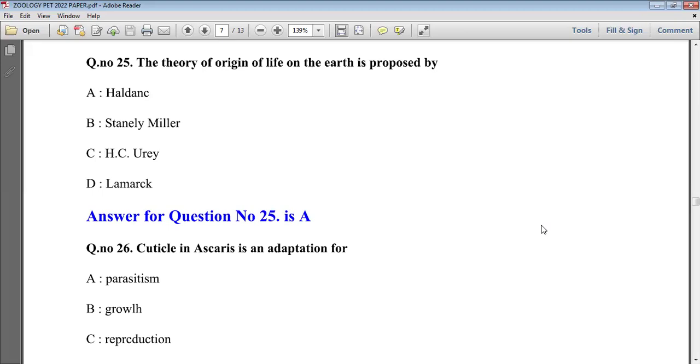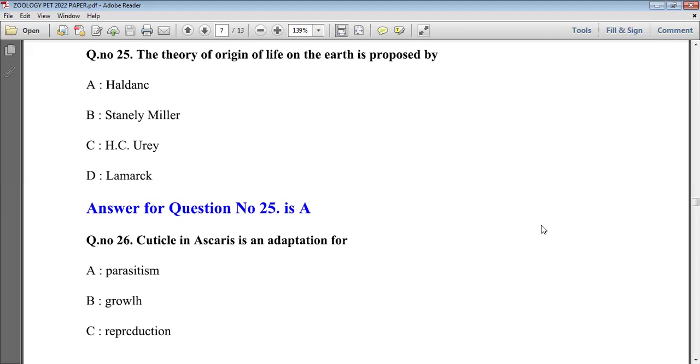Another two scientists here, Stanley Miller and H.C. Urey, also worked on the origin of life and evolution. And Lamarck is also one of the most important evolutionary researchers, who worked on acquired characters. So here option A will be right.